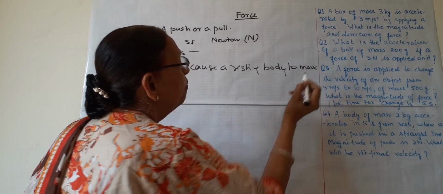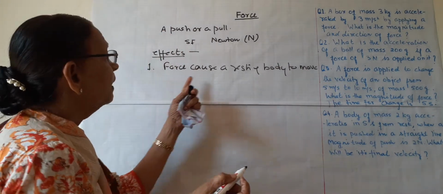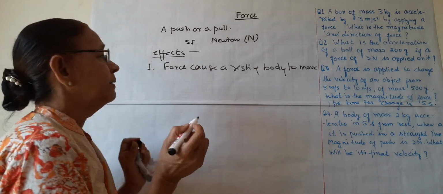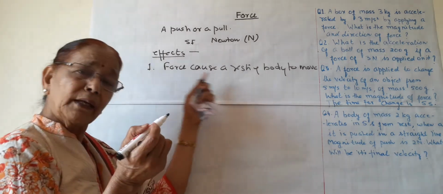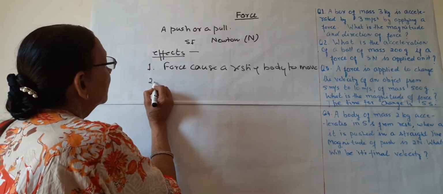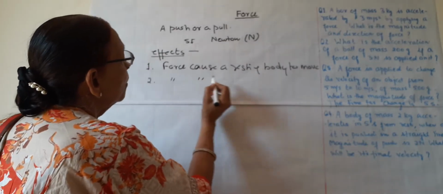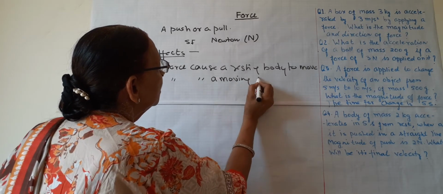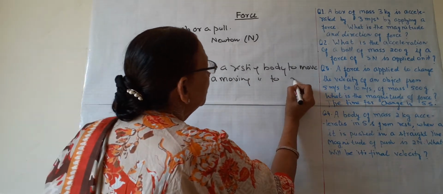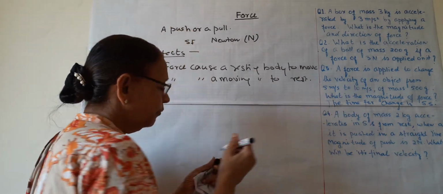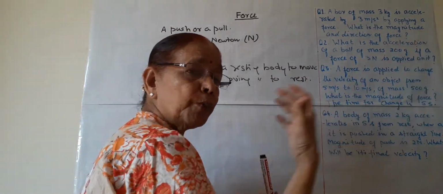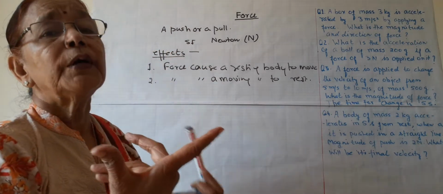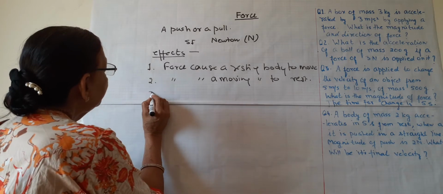That is, movement or motion can be started on a resting body if force is applied. This is the first effect. We had discussed this. Second, force causes a moving body to come to rest. When a force is applied from the opposite direction, then the moving body comes to rest.